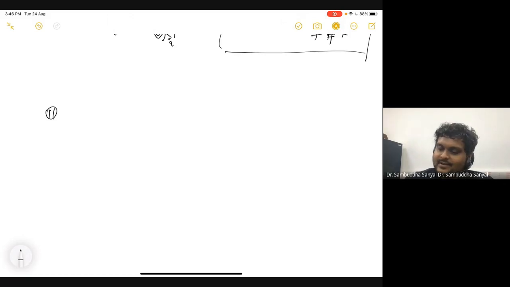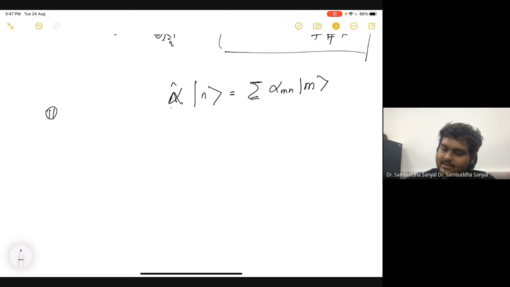If I have an operator alpha that is acting on a basis vector, or it could be an arbitrary vector, I should be able to write it as alpha n = sum over m. Why? Because this is the operation of an operator.